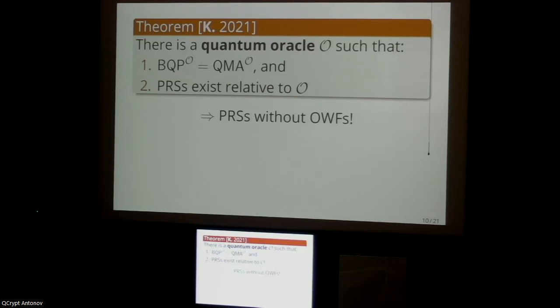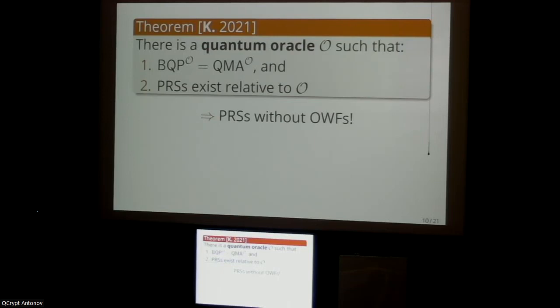So any problem that you can solve by QMA, which is like the quantum version of NP, actually collapses to polynomial time quantum algorithms, at least for any algorithm that queries this oracle. And yet, nevertheless, pseudo-random states also exist relative to this oracle, meaning that there's an algorithm that generates an ensemble of states querying this oracle, but you can show that any polynomial time adversary needs to make a super polynomial number of queries to the oracle in order to break that pseudo-random ensemble.